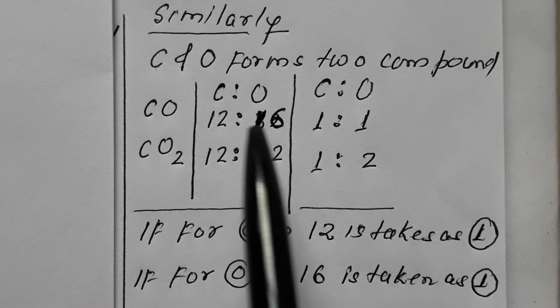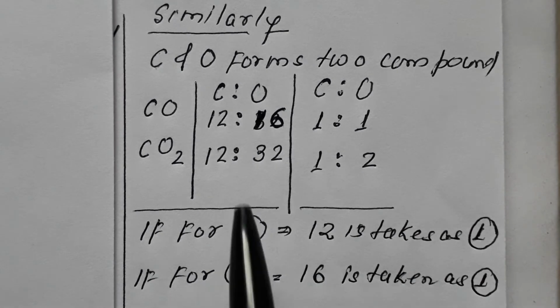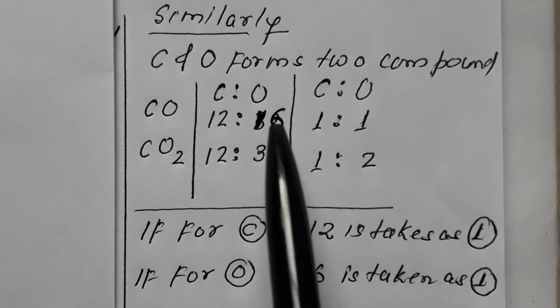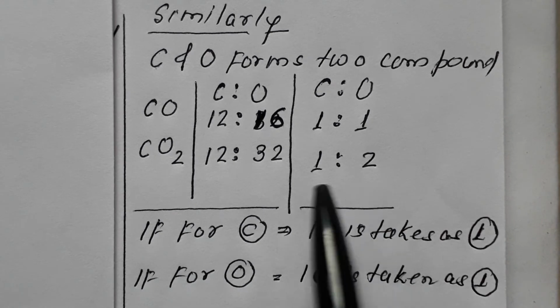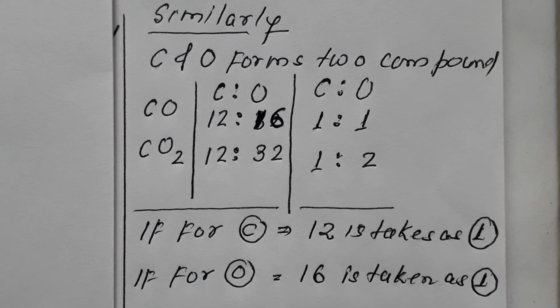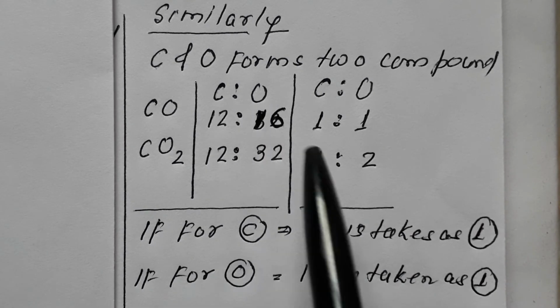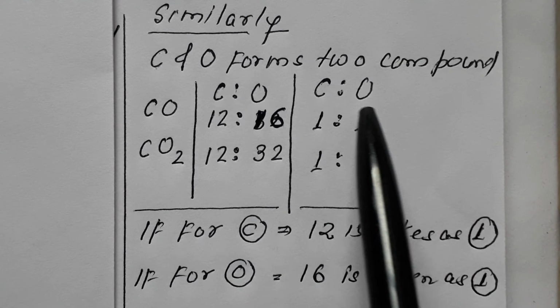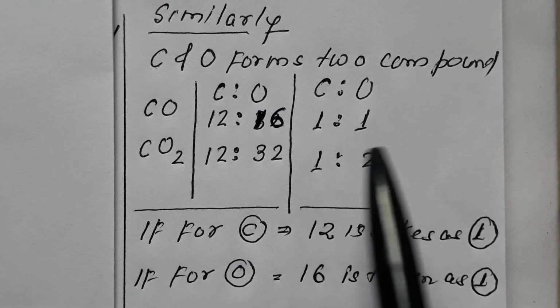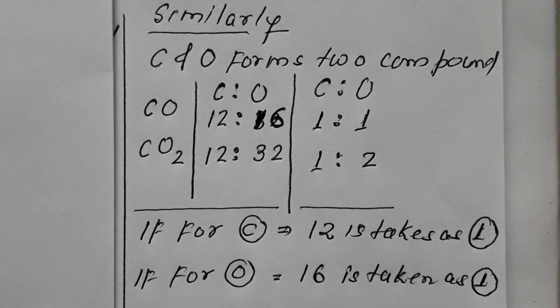So it is 1:1 in the first case, but 1:2 in the second. That is, in the two compounds the ratio of elements are in multiple ratio. Carbon to oxygen is in the ratio 1:1, 1:2, etc.